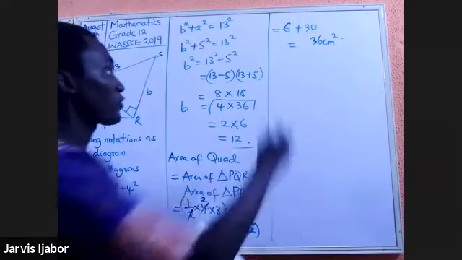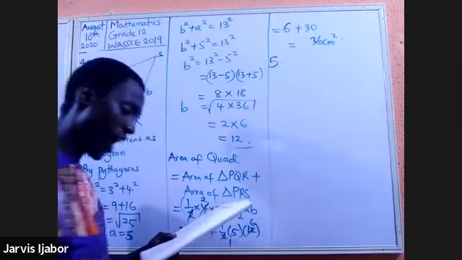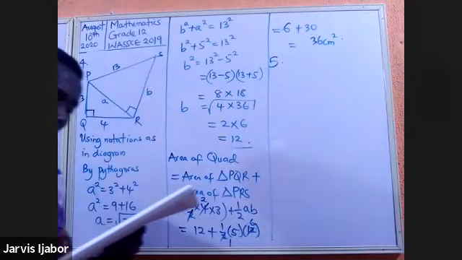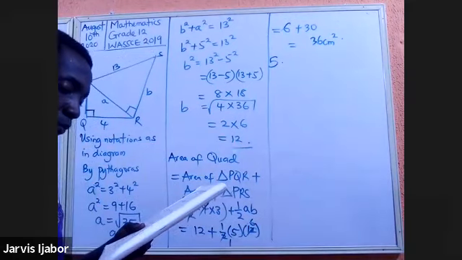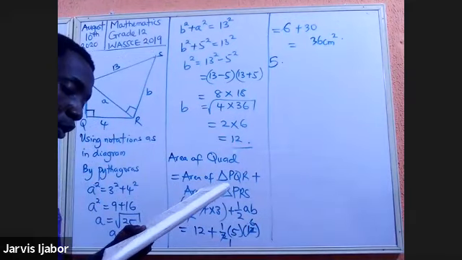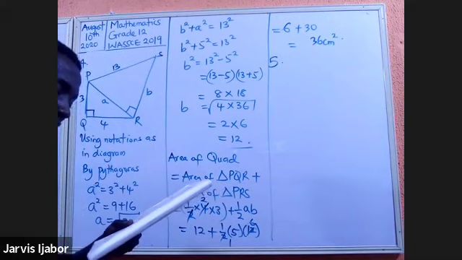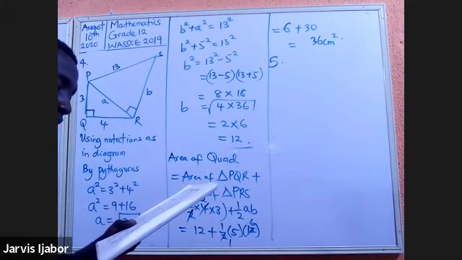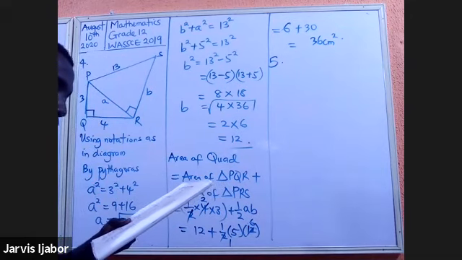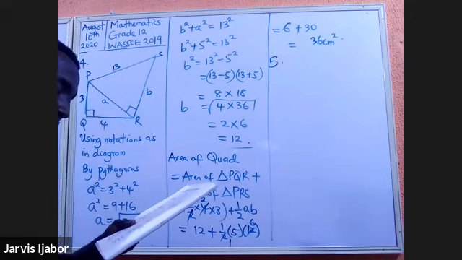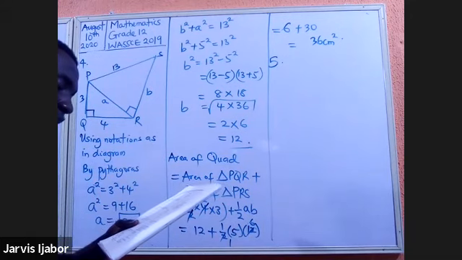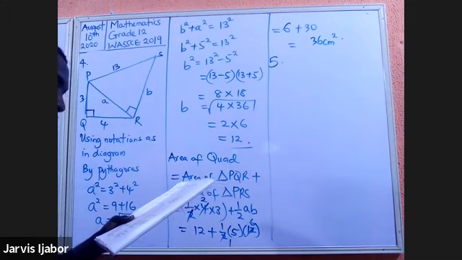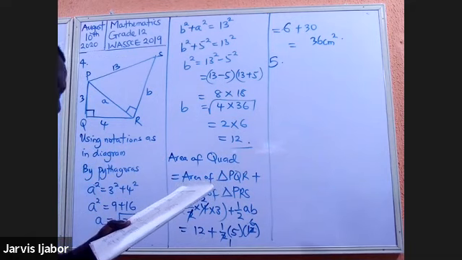So we'll go to question 5. Question 5 says there are red balls, 5 green balls, and a number of blue balls put together in a sack. 1 ball is picked at random from the sack. If the probability of picking a red ball is 1/6, find the number of blue balls in the sack.